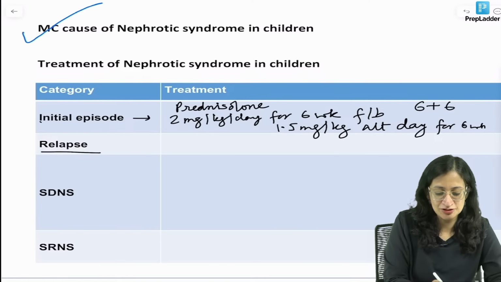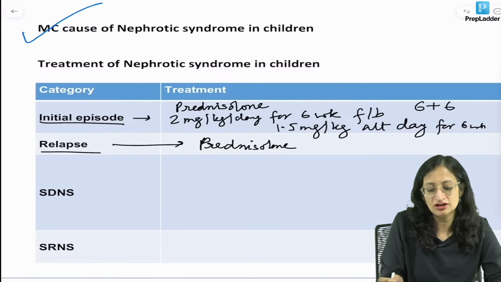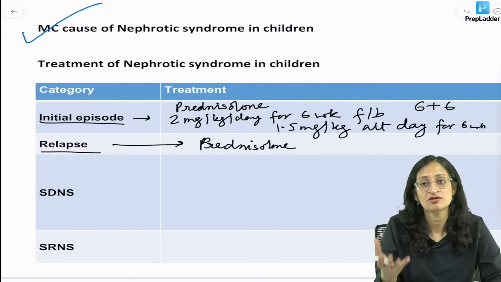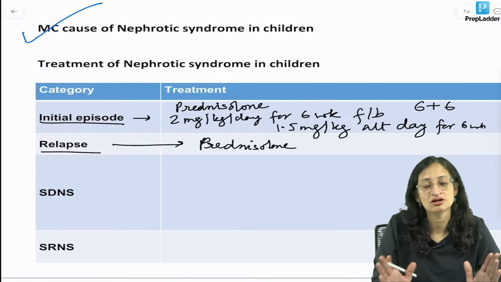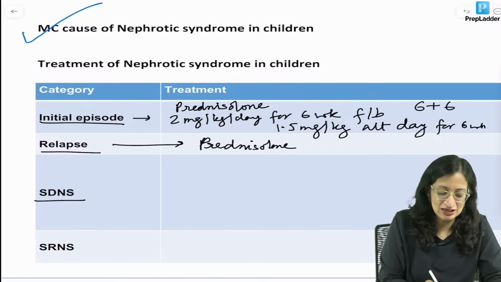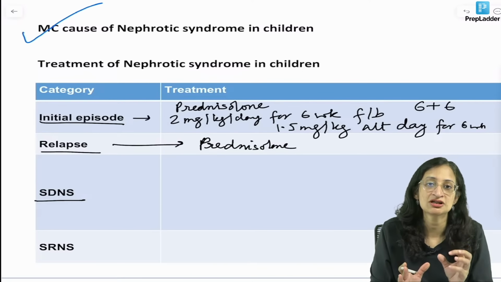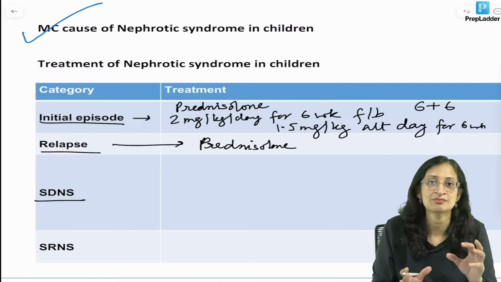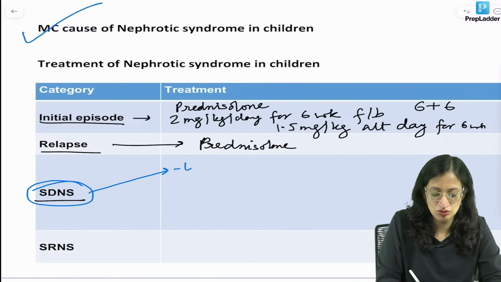If there is a relapse, again the drug of choice is prednisolone, but we give it for a shorter time. We give it daily till remission and then on alternate days for 4 weeks. Then SDNS, or steroid dependent nephrotic syndrome, means that whenever you are tapering or stopping steroid, relapse is happening. In steroid dependent nephrotic syndrome, the drug of choice is low dose alternate day prednisolone.